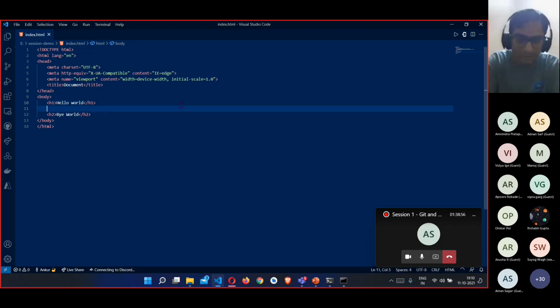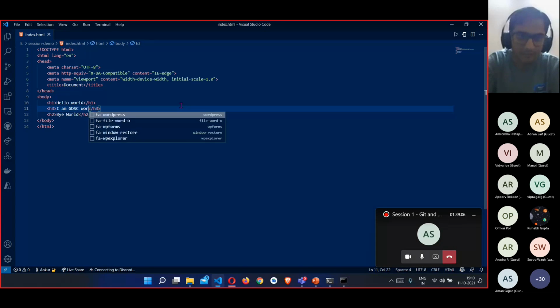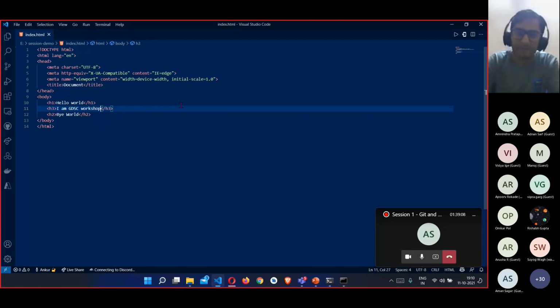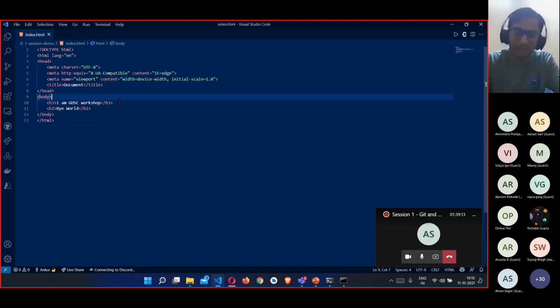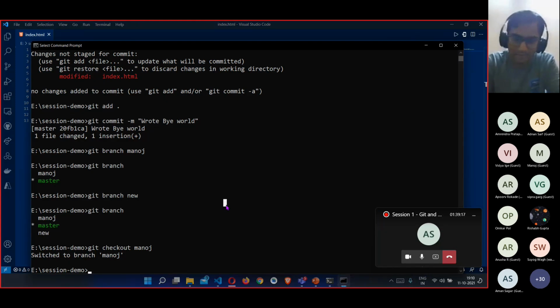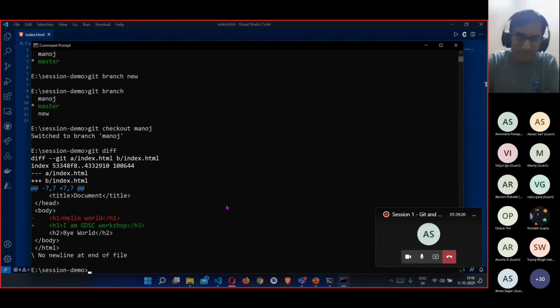Suppose I want to add another H3 tag here: I am GDSC workshop. Okay, and that's it. I also want to delete this hello world. I don't want it, so I have deleted that also, and that's it. I have made my changes. Let us also see the differences. Like I have removed the hello world, so I can see a minus here. I have added this I am GDSC workshop, so I'm seeing this plus here.